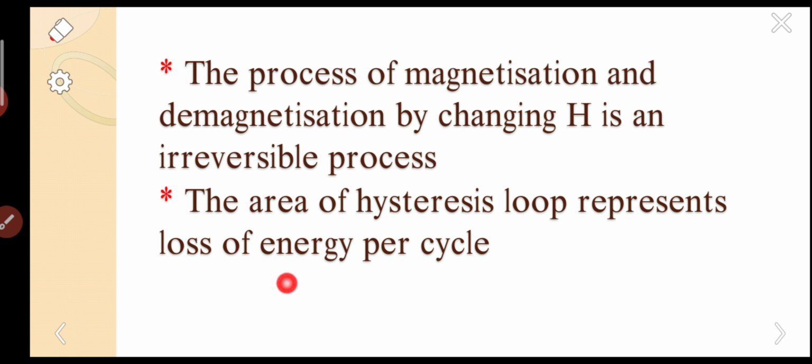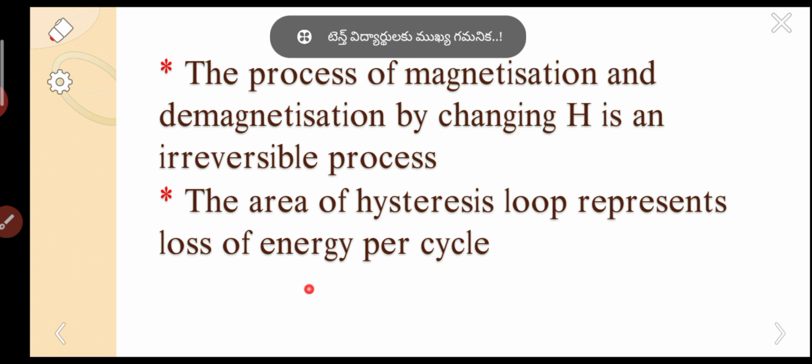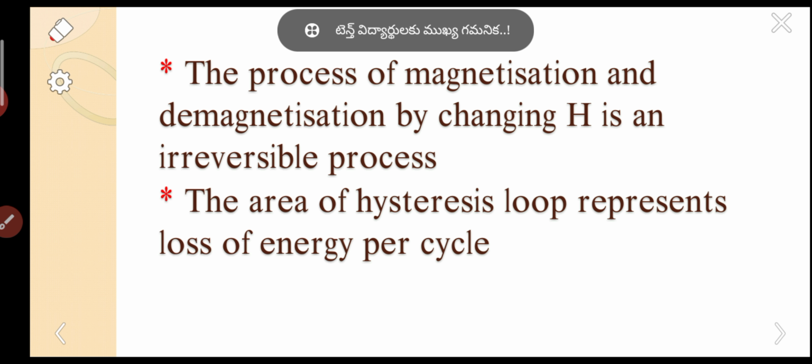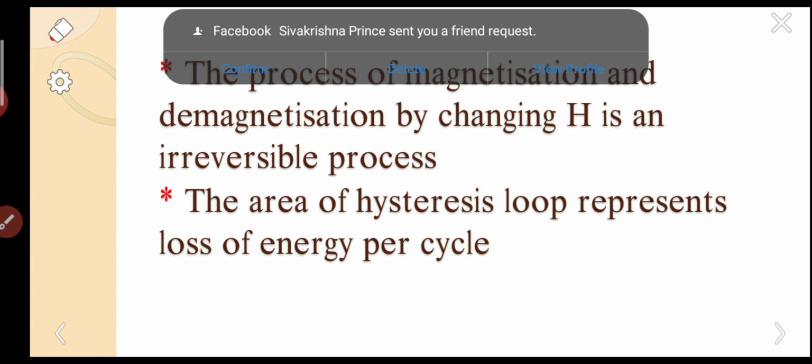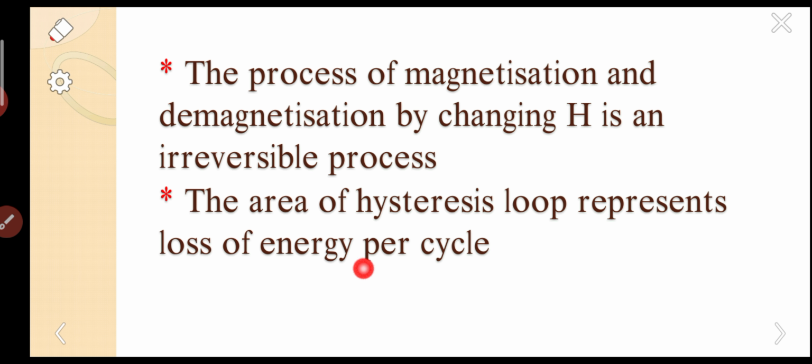So this is the practical application of the hysteresis loop. Literally, the loss of energy appears in the form of heat. So I have given you the practical application where the hysteresis loop is useful. The area of the hysteresis loop represents the loss of energy per cycle.